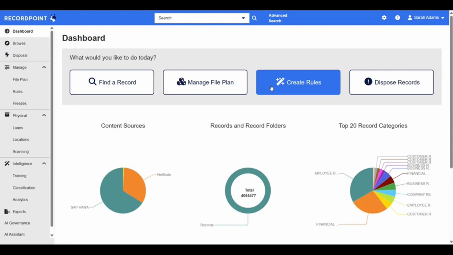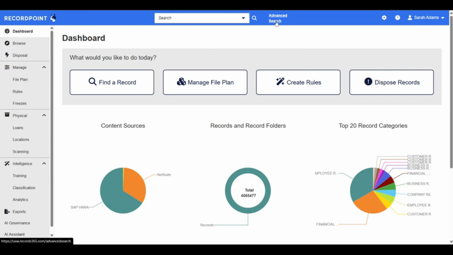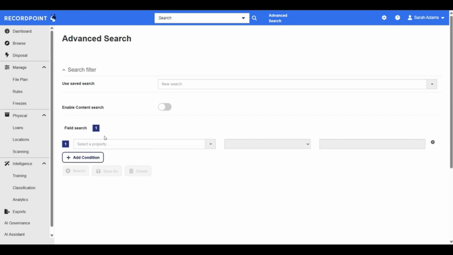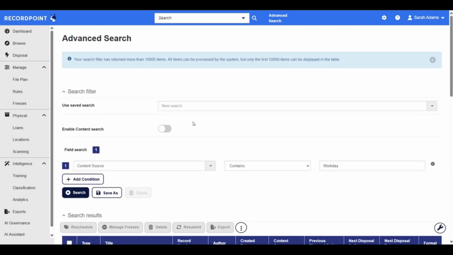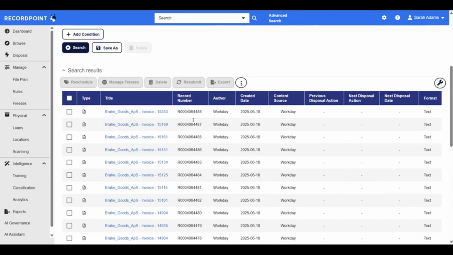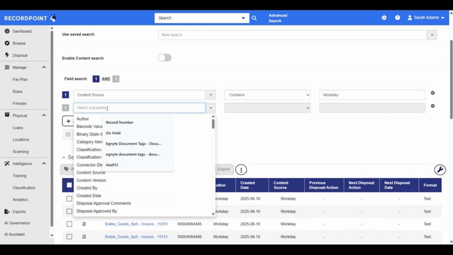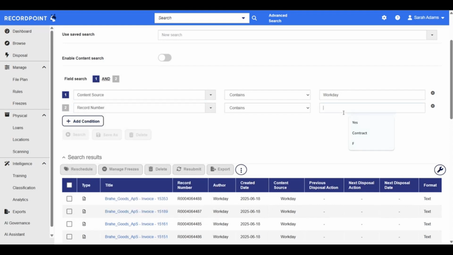To start off, this is what RecordPoint looks like, and I'm going to search for all of the records that are from Workday. To do so, I need to search for content source contains Workday. This search is looking for metadata, but you can also look for content search. So that means you can combine both content and metadata search to find specific records in Workday. Today, I'm looking for both companies and people. So I'm looking for folders essentially containing underlying information.